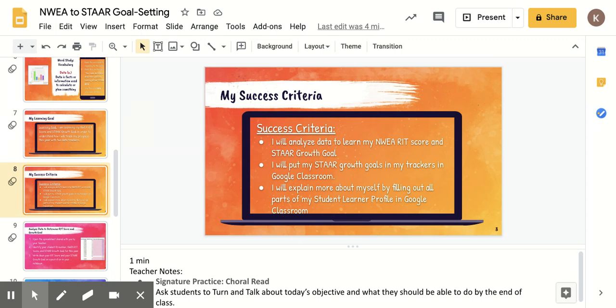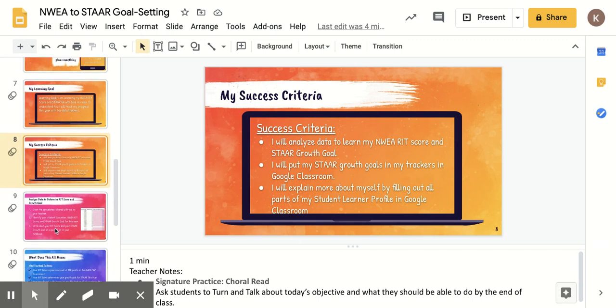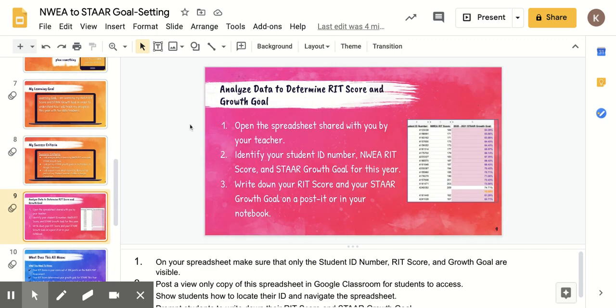Today, they are not putting data in the data tracker, just their name, ID, and growth goal, while you explain how those data trackers work. Slide 9 is very important, because we need to make sure that kids can access the spreadsheet they need in order to identify their RIT score and growth goal. Before you share the spreadsheet with them, make sure that only the ID number, RIT score, and growth goal are visible so that we do not violate FERPA and share private information.